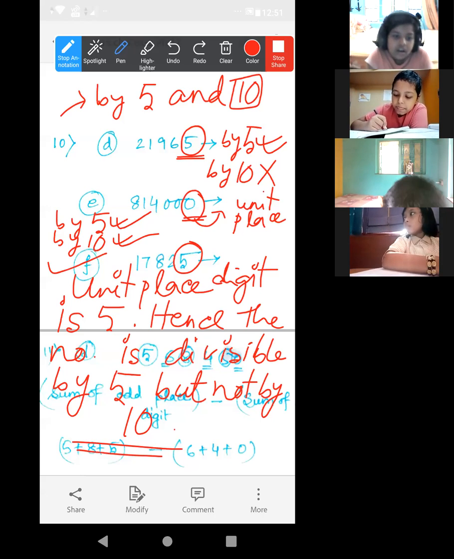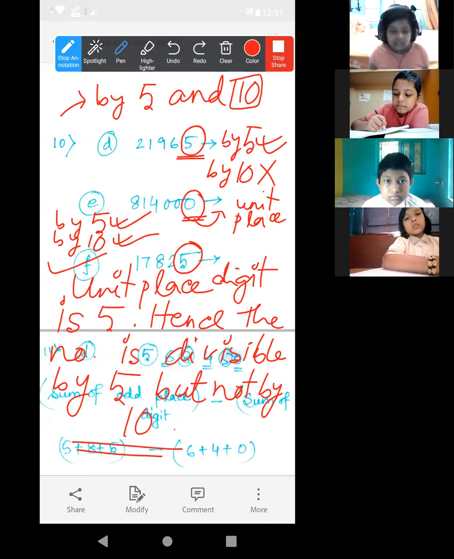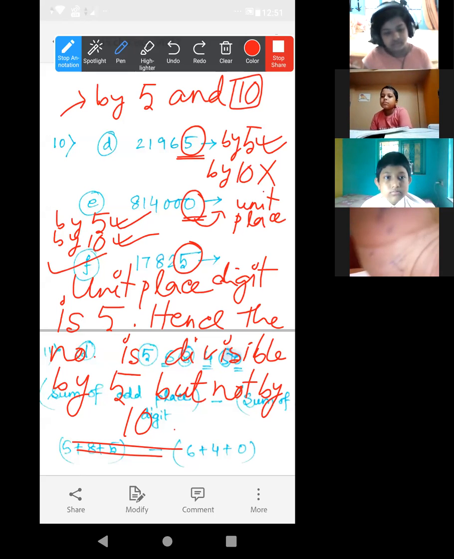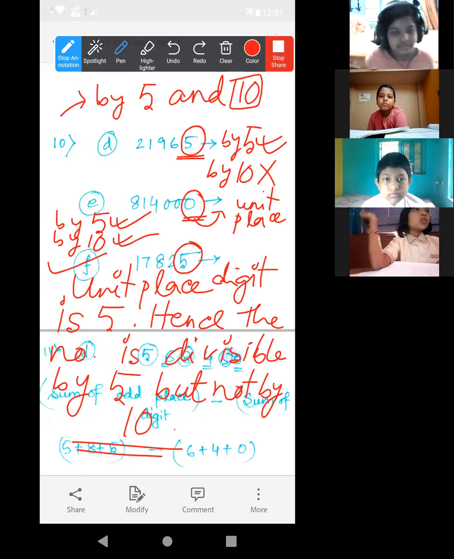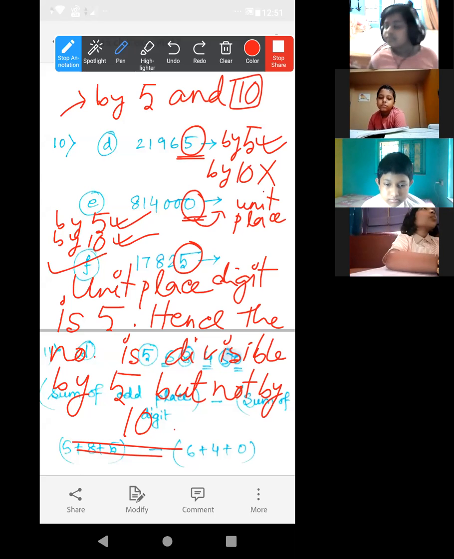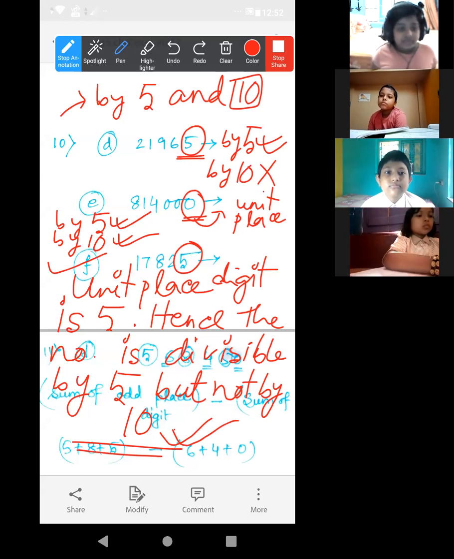Devolin, you told me this one, so at the time of question number 9, you have written divisible by 4 but not by 8 in this way. Yes, ma'am. And ma'am, is there no number which is divisible by 10 but not by 5? No, because 5 is a factor of 10.